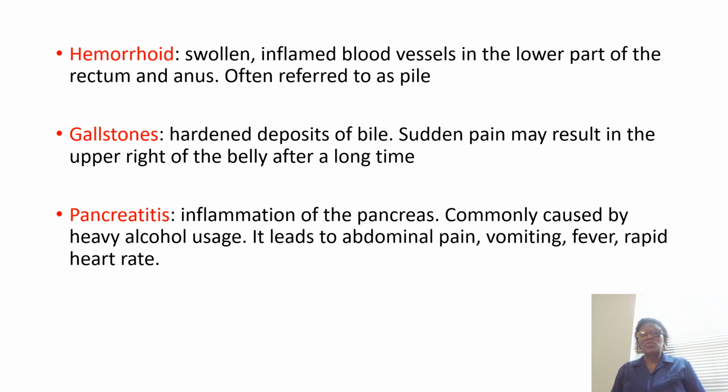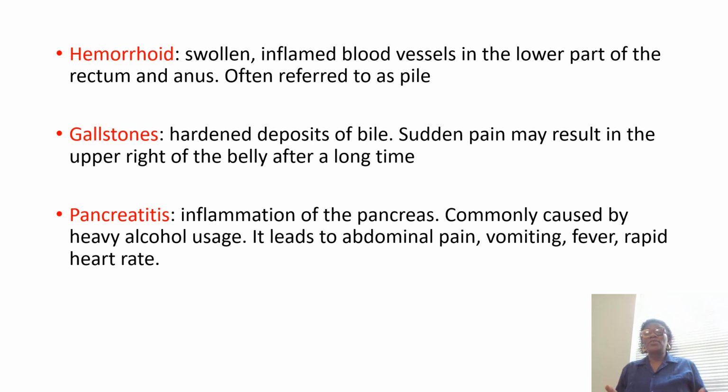Then you have the next one that is referred to as pancreatitis. Pancreatitis is inflammation of the pancreas. There are so many enzymes in the pancreatic juice that is secreted by the pancreas. And this is commonly caused by heavy alcohol usage.